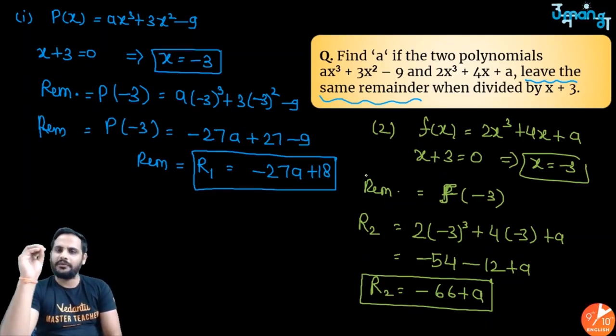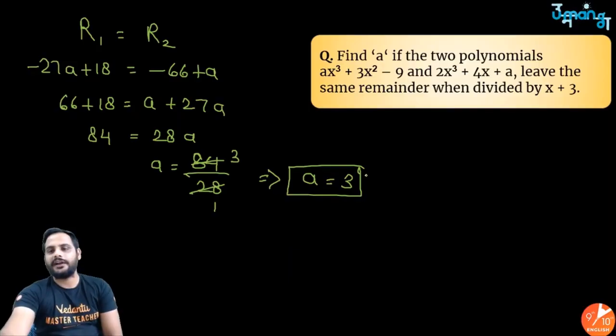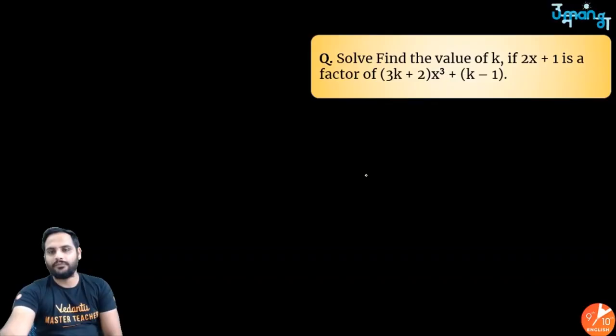Very easy. The only thing you need to do is remember what the remainder theorem is, how you can get the remainder, and that the meaning of factor is that the remainder will be equal to 0. After that, just read the question carefully. You will automatically start getting the hints. So here the hint was that the remainder is the same in both the cases. So I made the remainder the same in both the cases.